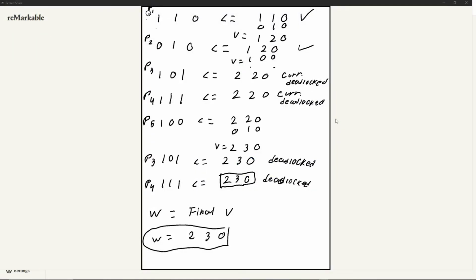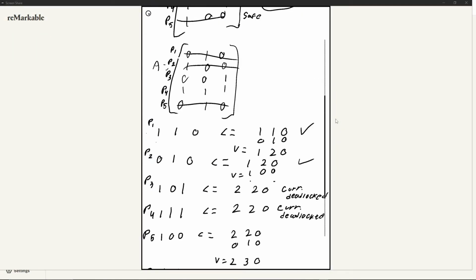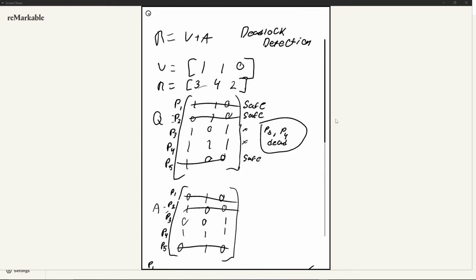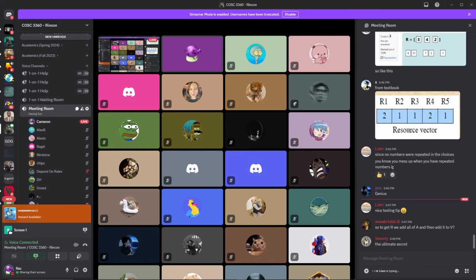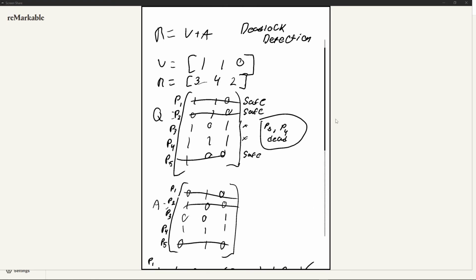Anything else? Any other questions about this? Now, I can't tell you if we're getting deadlock tomorrow or if we're getting bankers, but if I'm teaching you deadlock, you might want to make sure you know deadlock. You could be either one.